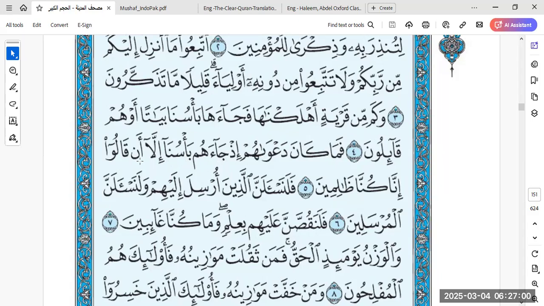So an qalu is masdar mu'awwal. Illa would be exception, like istisna, mustasna. So except what they said was inna kunna zalimin. So when the punishment came to them, they didn't have anything else to say, except the one thing they had to say, what was it? Inna kunna zalimin. So when you look at inna kunna zalimin, what is this inna? This is inna, right? So inna plus na. So when you look for inna, what is inna? Harf tawqid wa nasb. It is the inna which gives emphasis, right?